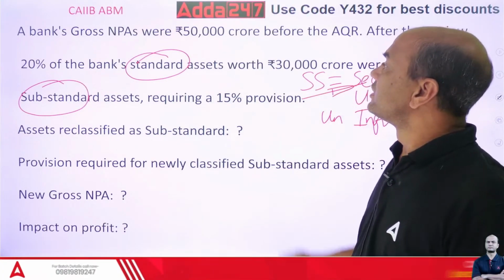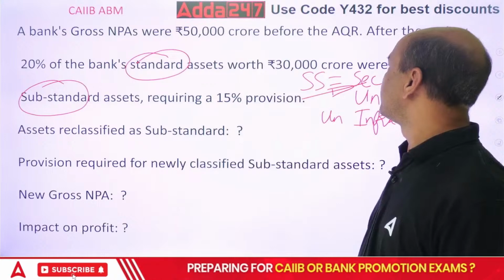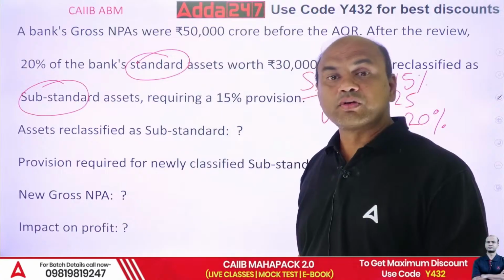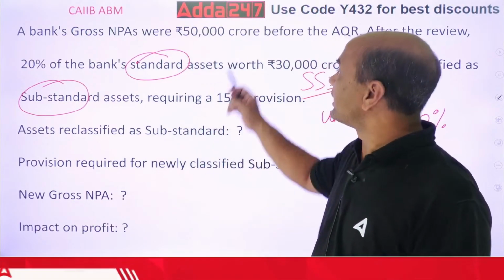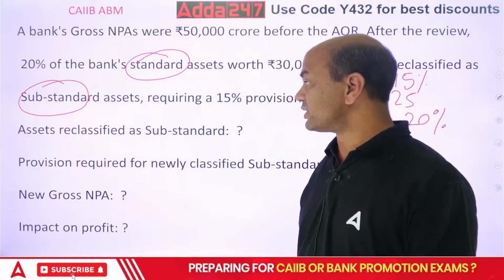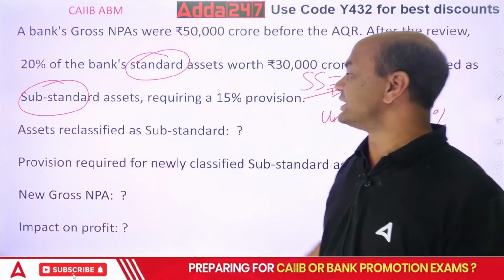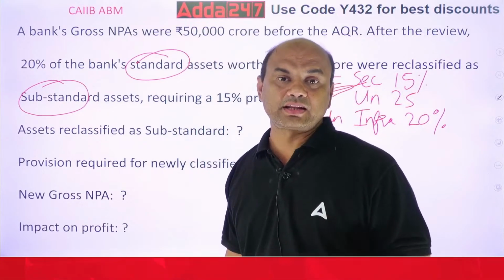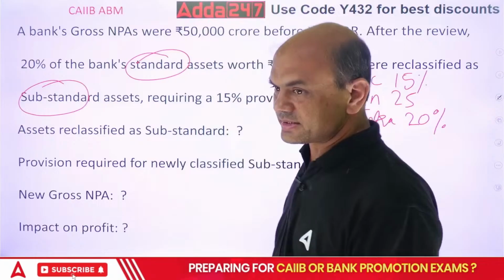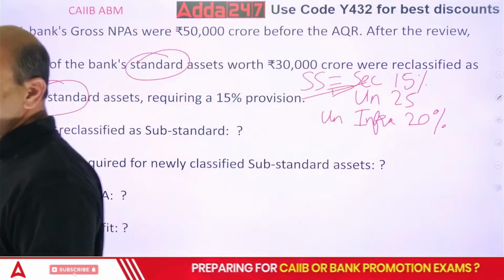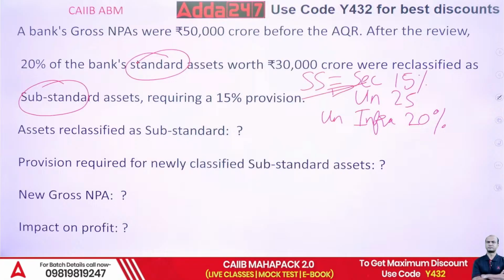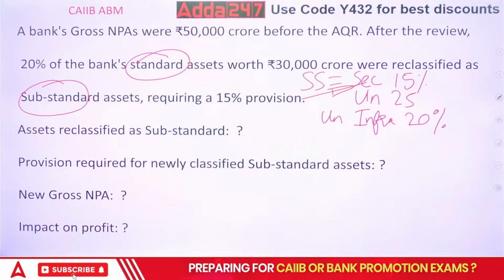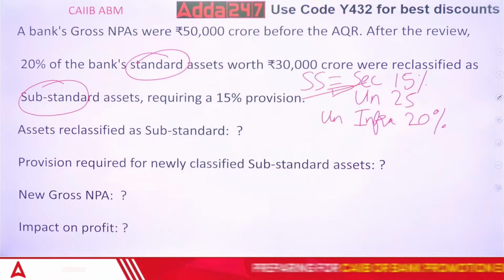Now what is given? 50,000 crore was the gross NPA. After the review, 20% of the standard assets were added to the substandard. So now again NPA has increased. Now what is the question? The question is the assets reclassified as substandard assets. So how many assets are there now which are reclassified as substandard assets? Think, very easy question. What is the answer you are getting?